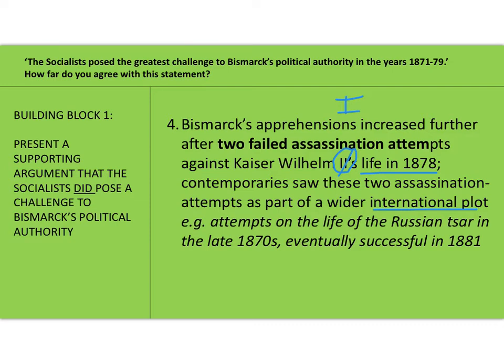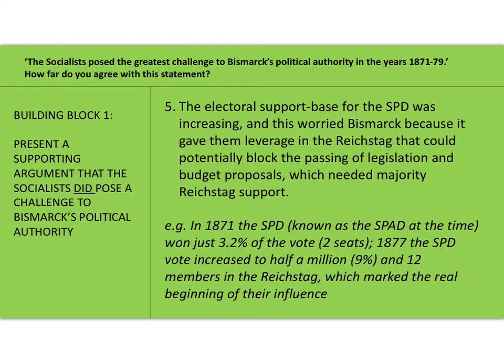So, for example, in Russia, there were frequent attempts against the Russian Tsar in the late 1870s, and eventually they succeeded, with the Russian Tsar being assassinated in 1881. So again, that would have been sitting in Bismarck's mind, that these were organised terrorists who were plotting to overthrow the German nation. Okay. Next point, again, we're still on building block 1.